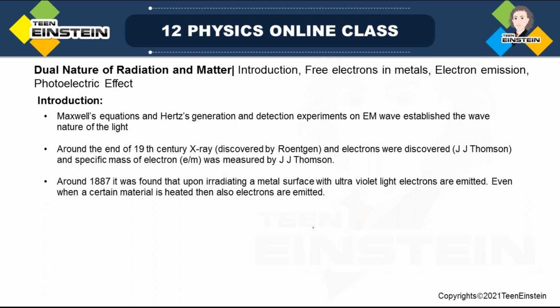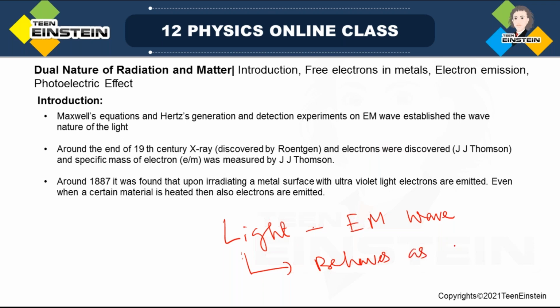So dual actually is, see, we have seen so far that light is an EM wave, electromagnetic wave. Now in this chapter we will see that in some cases light also behaves as a quantum particle, not a classical particle, a quantum particle.